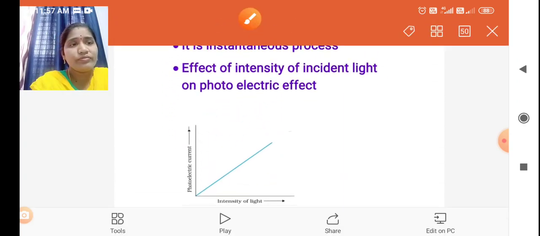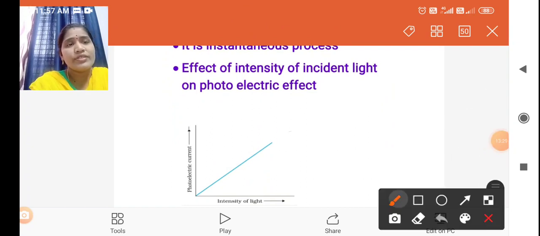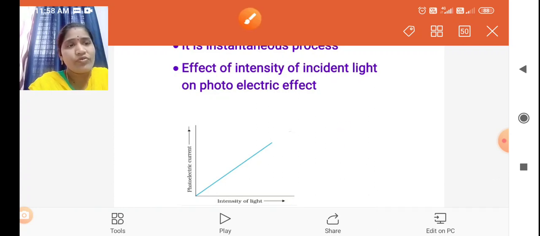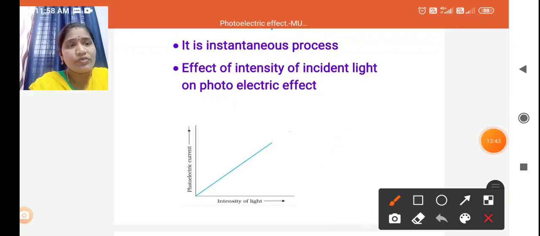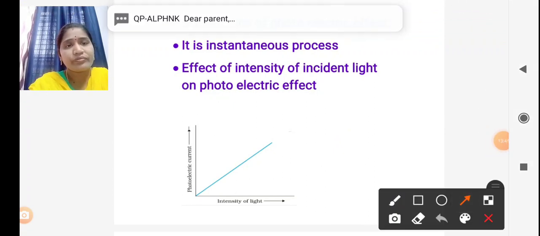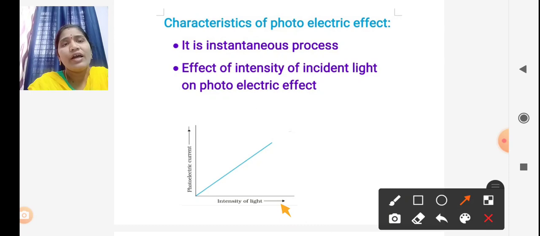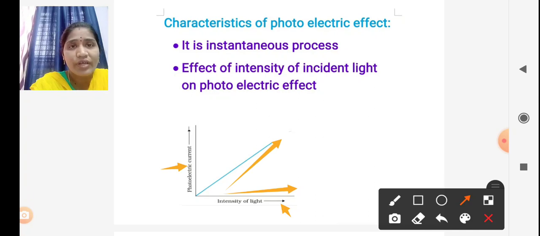Look at this diagram. If you draw the graph, with intensity on the x-axis and photocurrent on the y-axis, then as intensity increases, the photocurrent automatically increases.